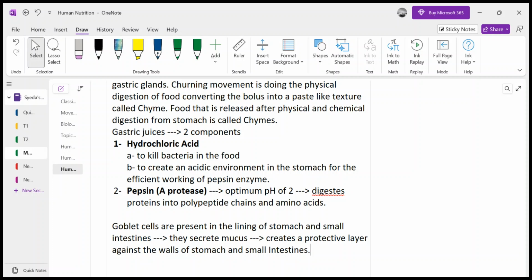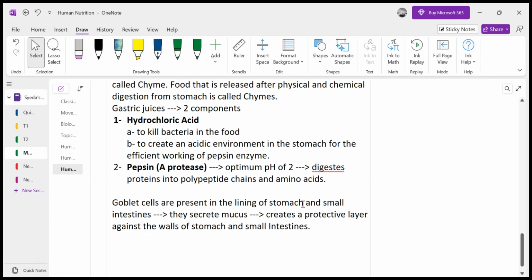So now the food which is being released from the stomach into the small intestine is called chyme. So the chyme is released from the stomach into the small intestine, right?